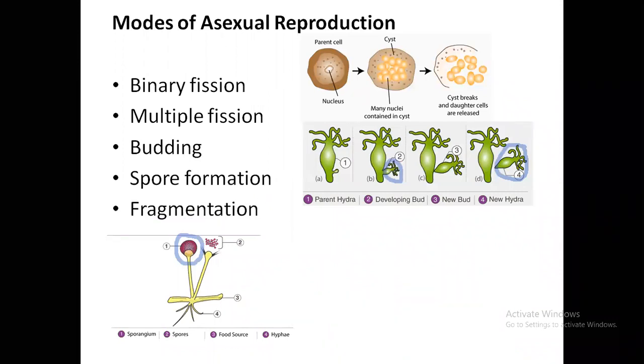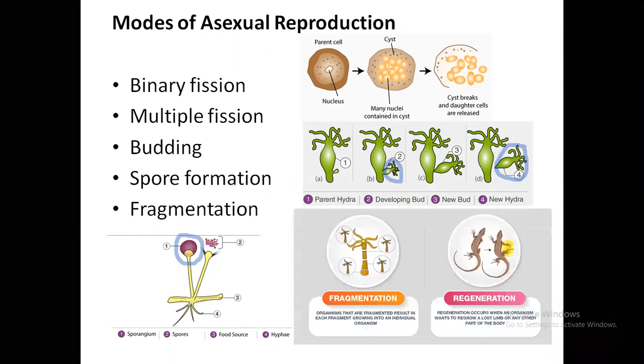Next is fragmentation. Fragment means pieces. So here you can see in this diagram, fragmentation literally means that organisms that are fragmented result in each fragment growing into a new organism. So if you cut a living organism or break a living organism into small pieces, each of the pieces will develop into a new organism. That is termed as fragmentation.